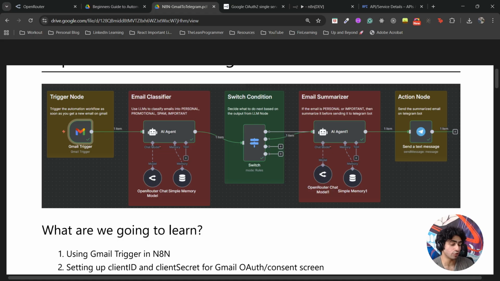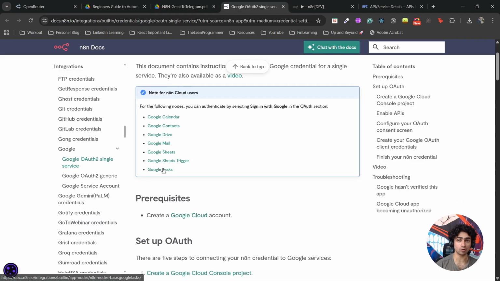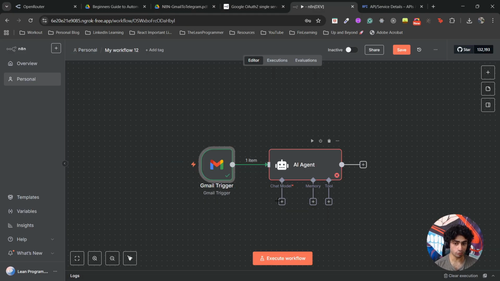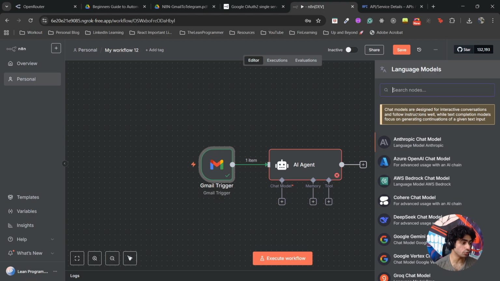You can use any API for any existing email classifier. What I'm using here is an AI agent. An AI agent can talk to multiple models, so we need to provide a model. Which chat model will you provide?